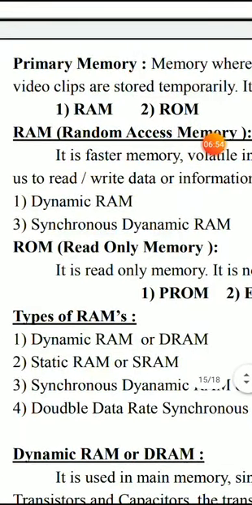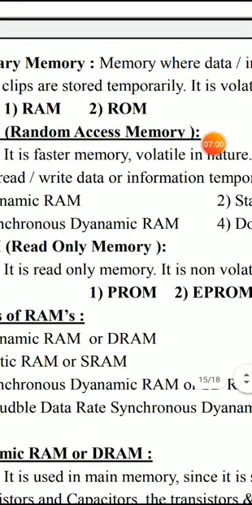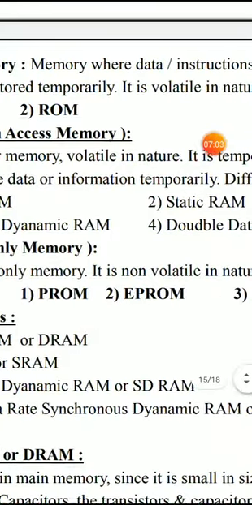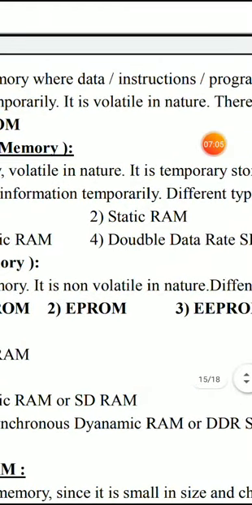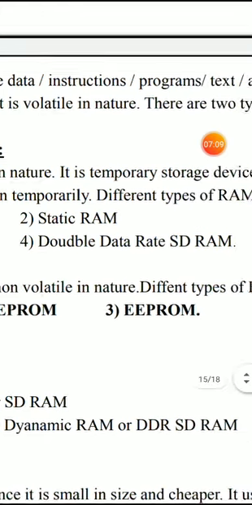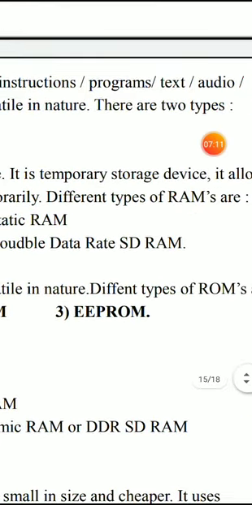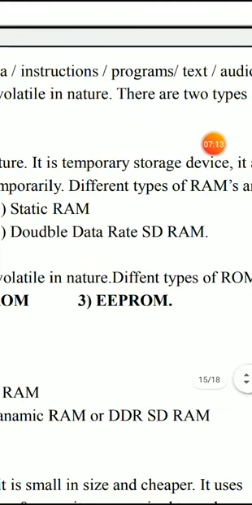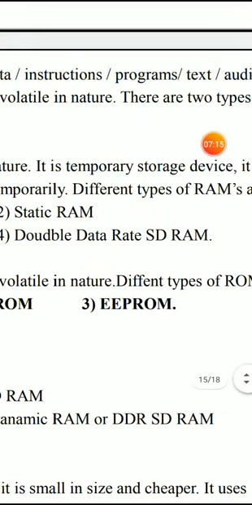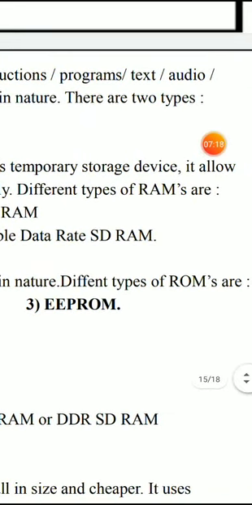The second type is ROM, read-only memory. Already you have studied this in first year. Read-only memory is a memory which allows the user only to read the data that is retained in it at the time of its manufacture. It is non-volatile in nature. That means even if you switch off the computer, whatever information is stored in such devices will not be lost, it is retained permanently.